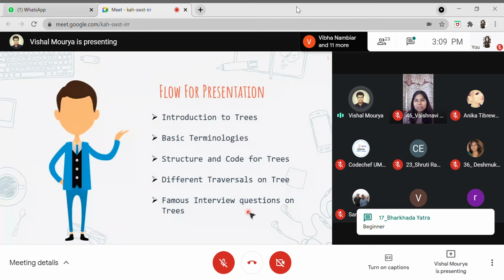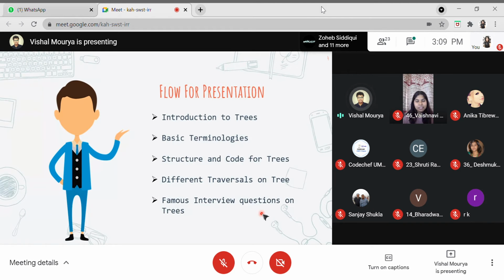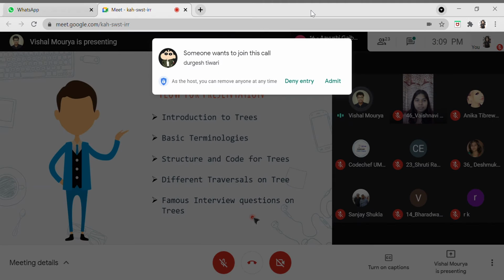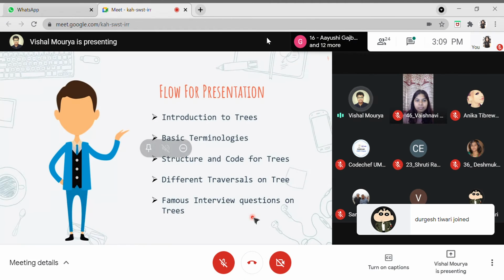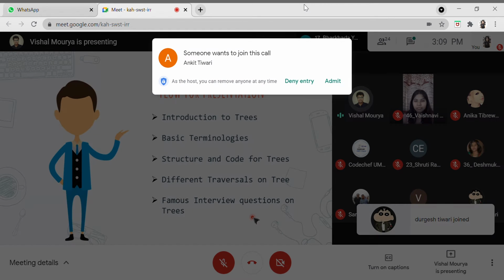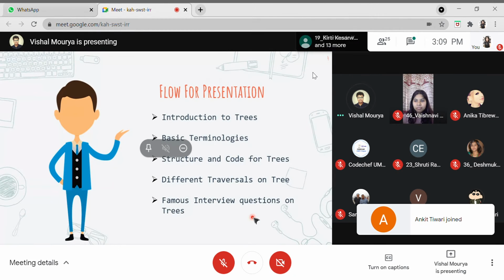The flow for this presentation will be like this: we'll go through a very quick introduction to trees, and then look at basic terminologies. After that, we'll dive into coding for how exactly the tree data structure is implemented and how various traversals on trees are done. Then we'll move on to solving the interview questions, or you can say the famous questions on trees. I'll also show you some websites where, after this session, you can go and practice various questions.